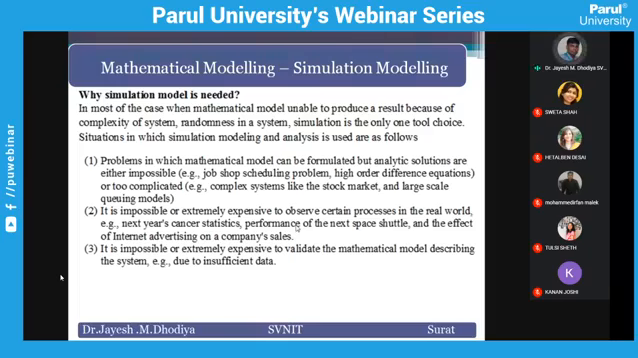The first situation is a problem for which a mathematical model can be formulated. For a real-world problem, you can formulate a mathematical form, but its analytical solution is not possible. When its analytical solution is not possible, it means it is impossible or complex to find its solution. Then we can apply a simulation model.